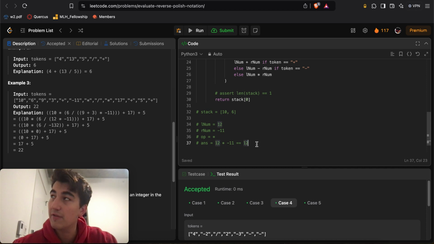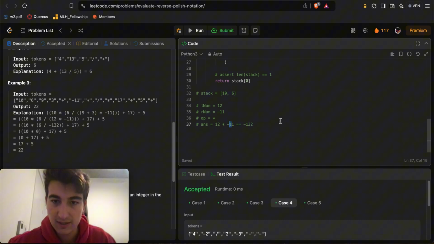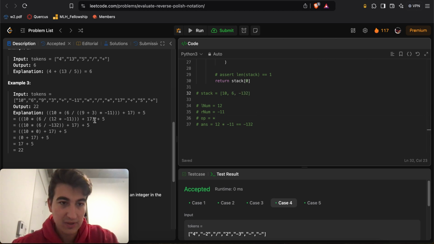This is what, like -132. It's just 12 times 12 is 144, so minus 12 is 132, and then negative sign. Okay, so -132, and so then we just add that to the top of our stack, right? And then we keep going.